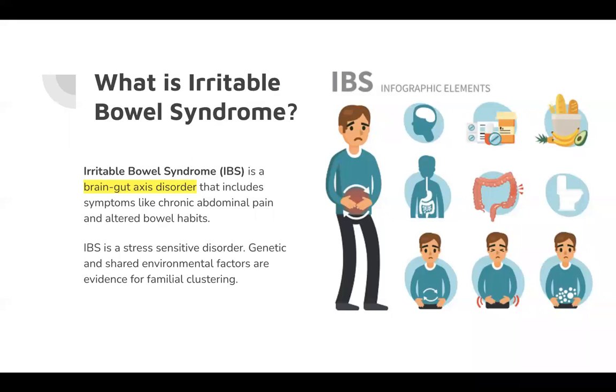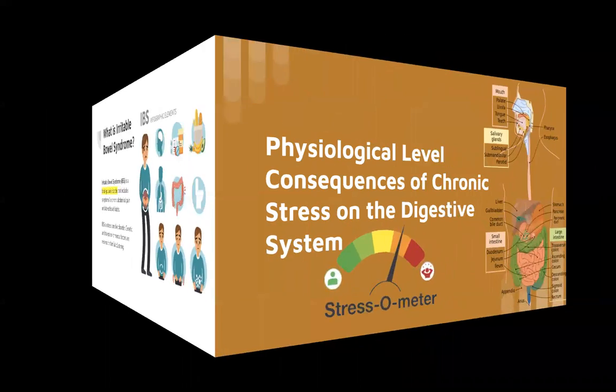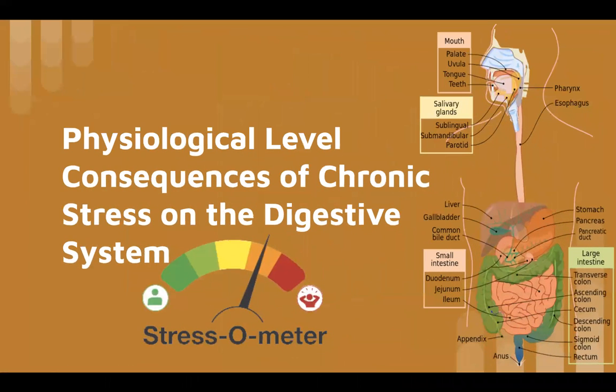Genetic and shared environmental factors are evidence for familial clustering. So, the physiological level consequences of chronic stress on the digestive system.